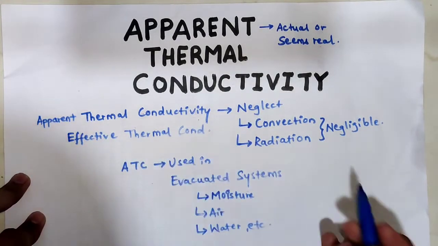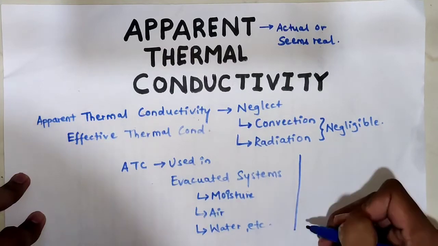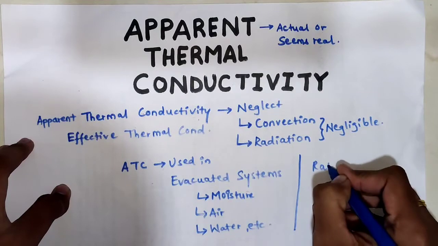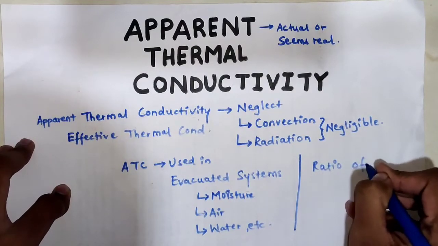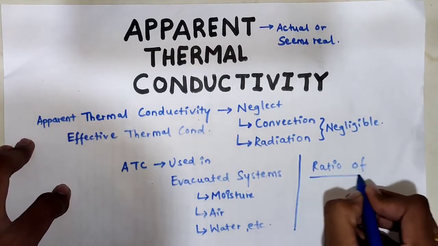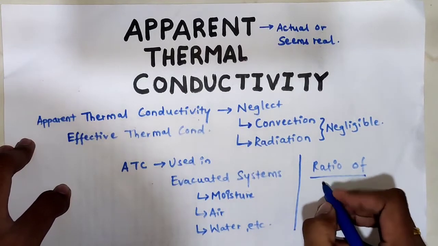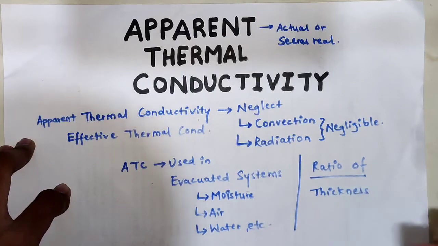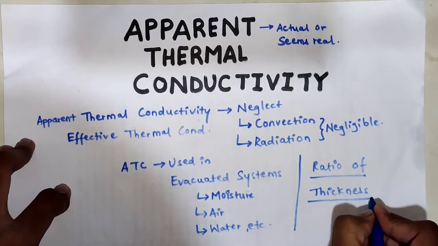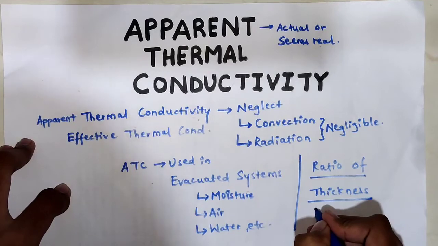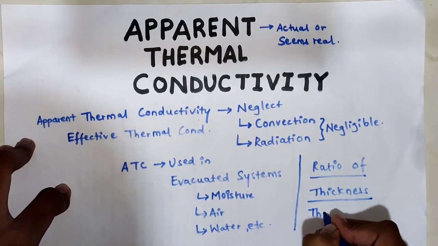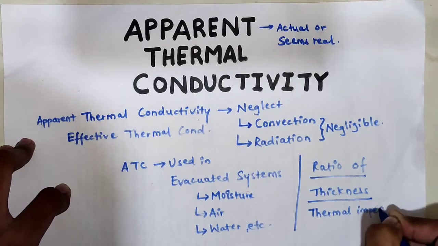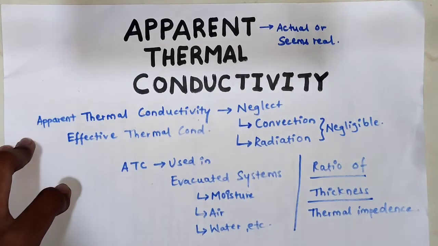Apparent thermal conductivity or effective thermal conductivity can also be defined as the ratio, I'll write it in ratio form: thickness of a substance divided by its thermal impedance. Thermal impedance.